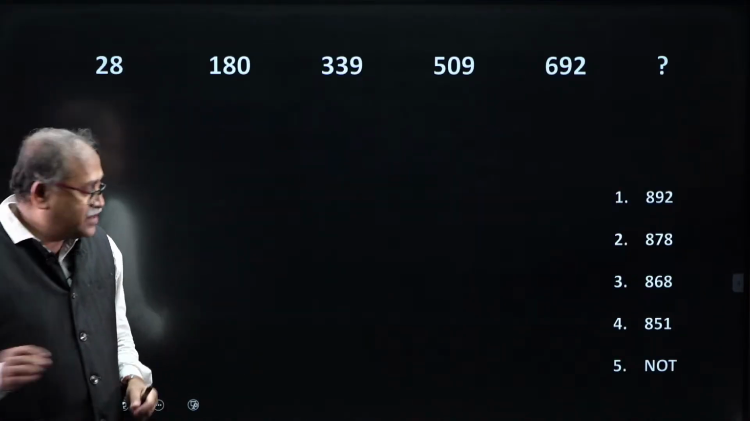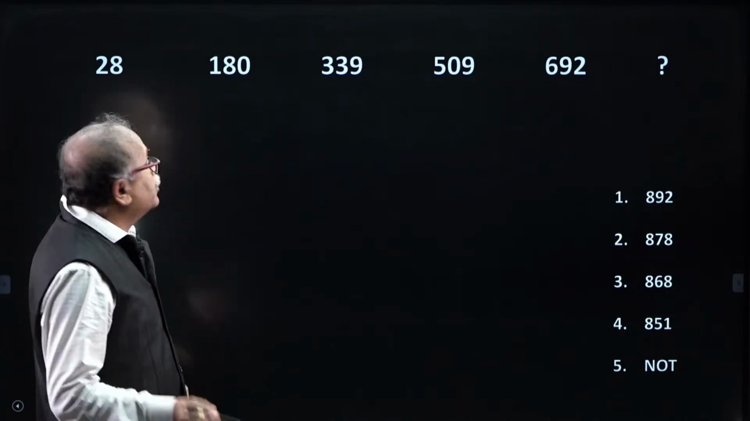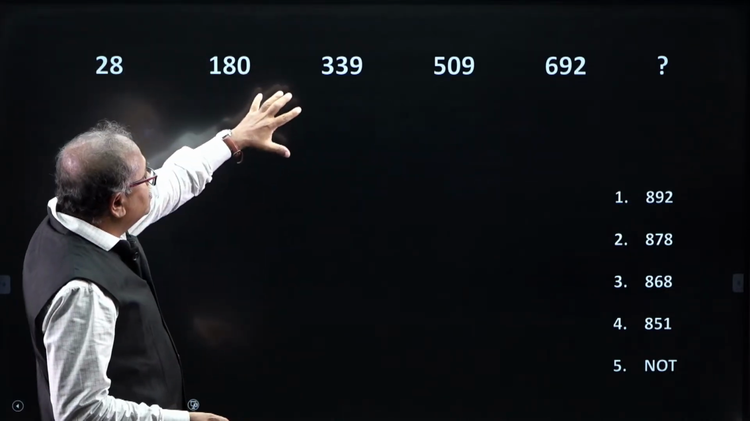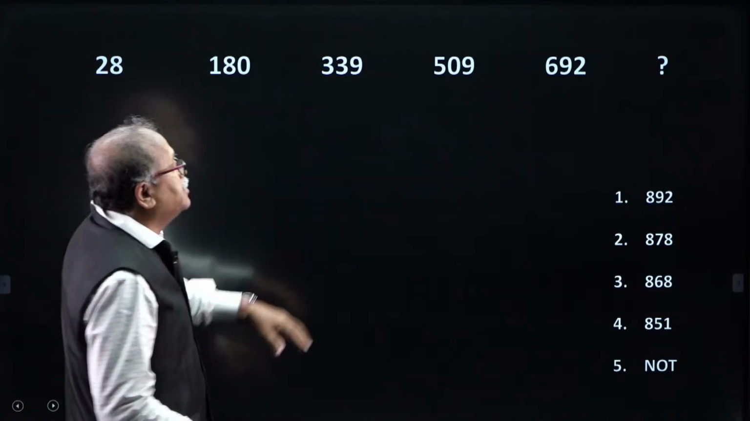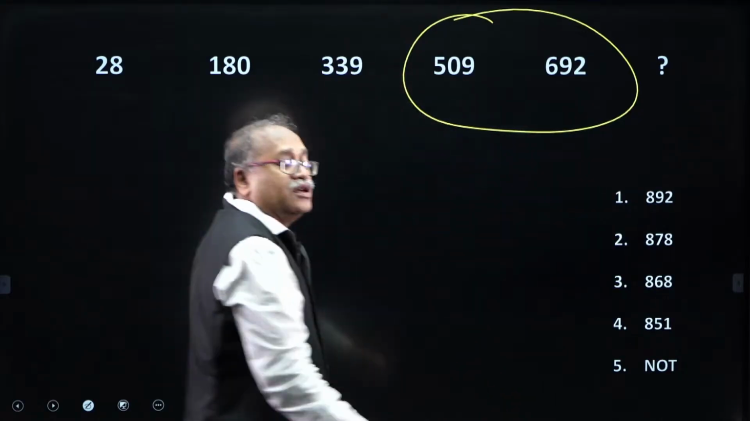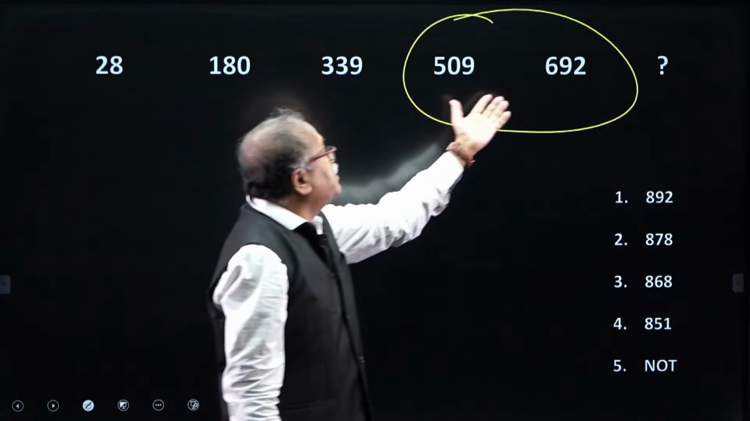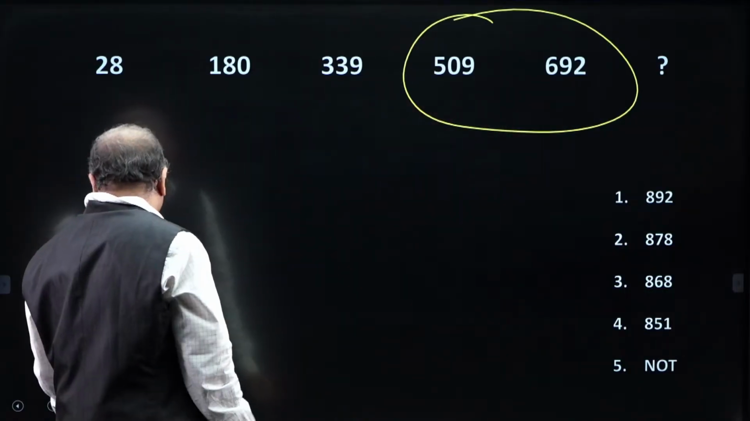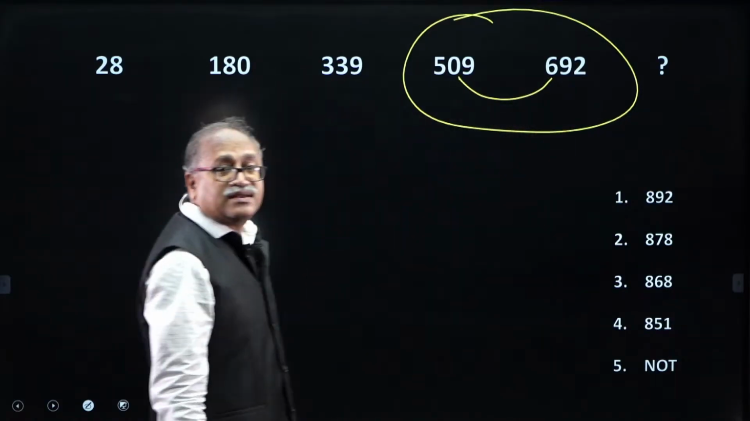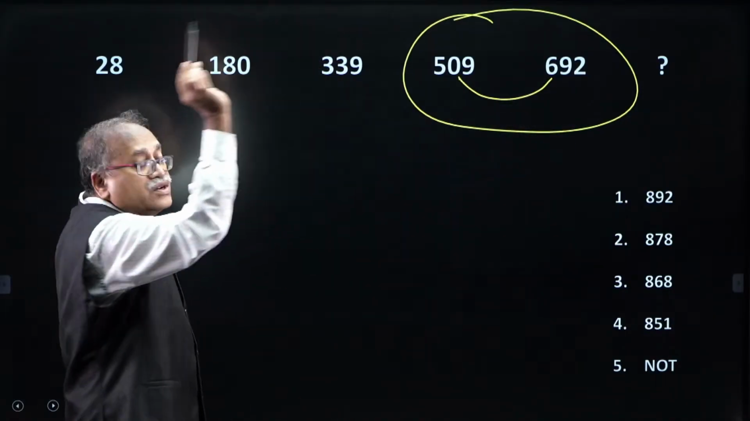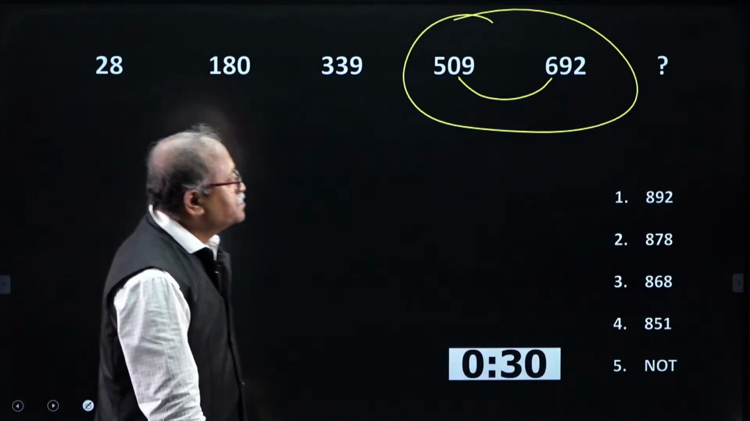Now, let us check this numbers flow. We will notice 28, 180, 233, 509 and 692. This is the clue. In the exam, this will give us a clue saying that it is an addition, from 500 to 600, 700, close to that. So, this is the area where you get the clue that it is an addition, and from that onwards you can follow it. Take your 30 seconds and answer the question.